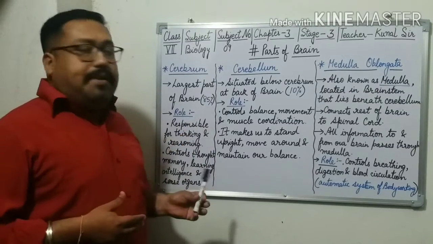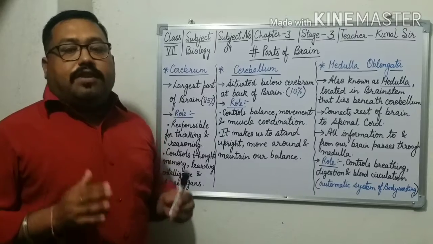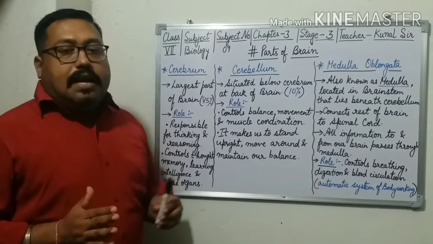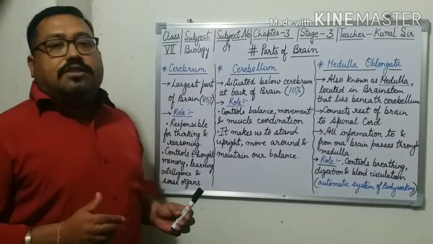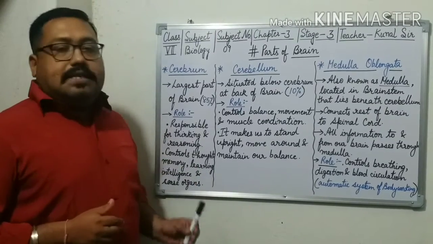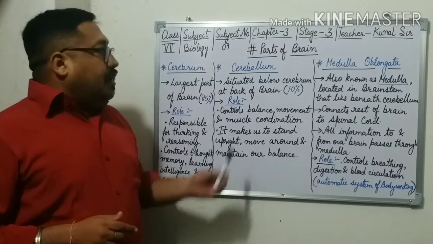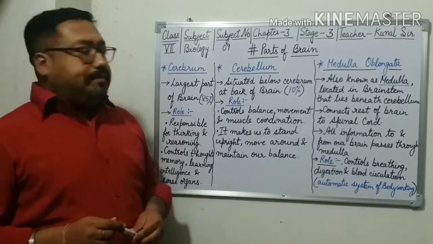Again I am repeating the role of cerebrum. Cerebrum is responsible for thinking and reasoning, and it also controls thought, memory, learning, intelligence and especially sense organs. Now let us discuss about cerebellum.